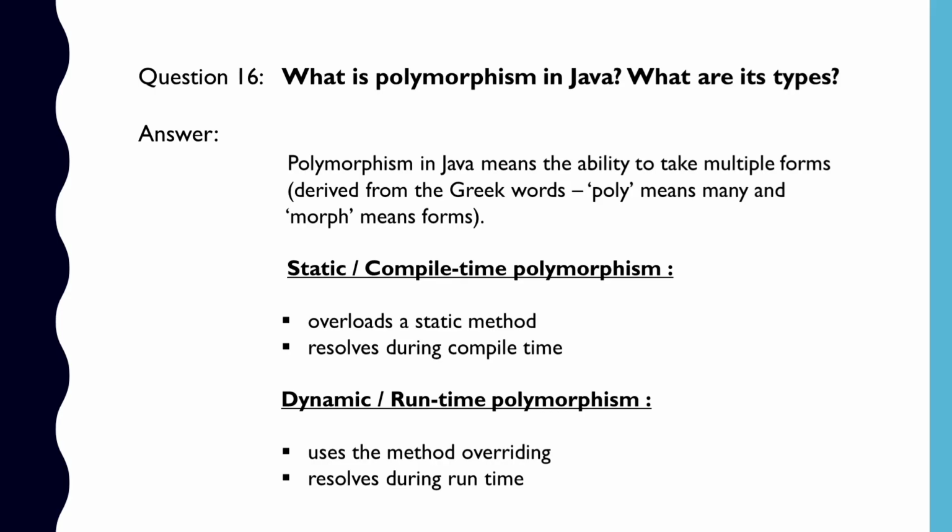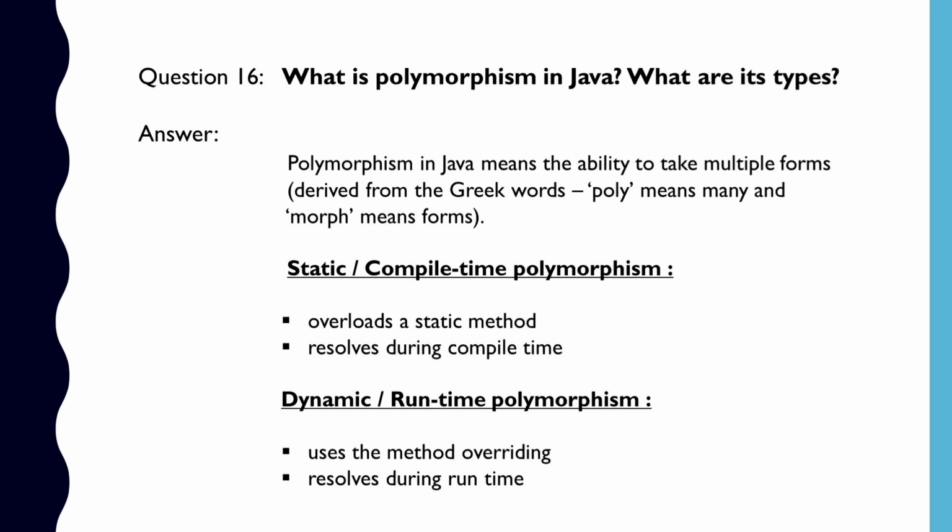Question number 16. What is polymorphism in Java and what are its types? Polymorphism in Java means the ability to take multiple forms. The word polymorphism has been derived from the Greek word poly, which means many, and morph, which means forms. Now, there are two types of polymorphism in Java. First is static or compile time polymorphism, and the second is dynamic or runtime polymorphism.